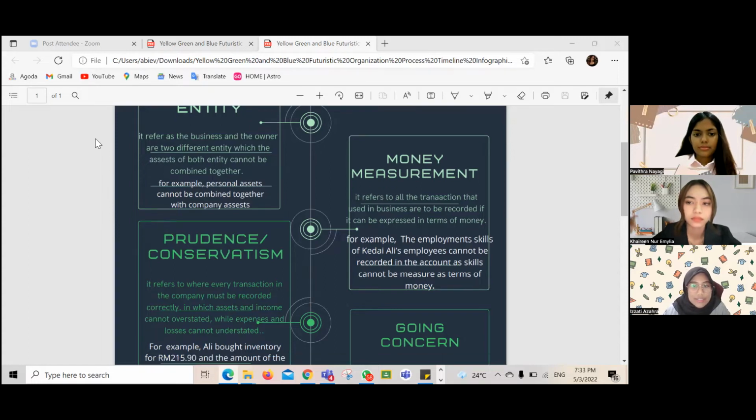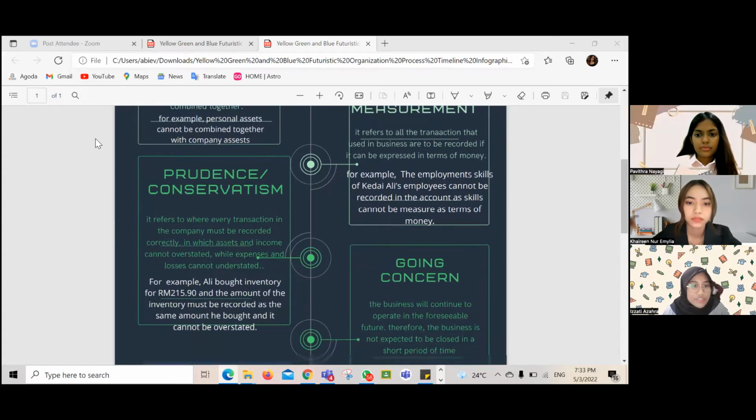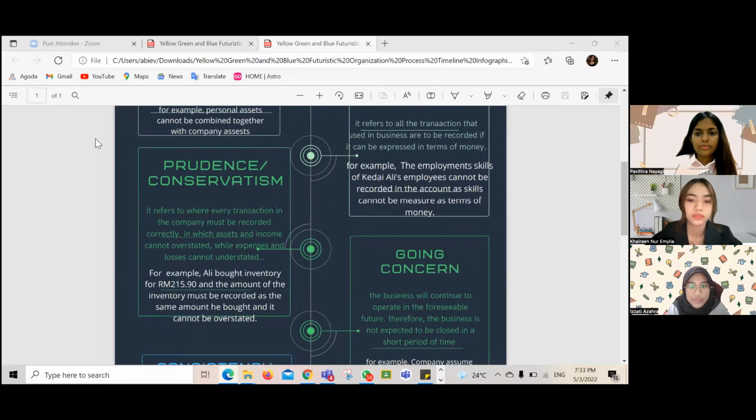Thirdly is prudence or conservatism, where every amount of transaction in the company must be recorded correctly. The assets and income of the company cannot be overstated, while expenses and losses cannot be understated. For example, Ali bought inventory for 215 ringgit 90 cents, and the inventory must be recorded at the same amount that he bought.